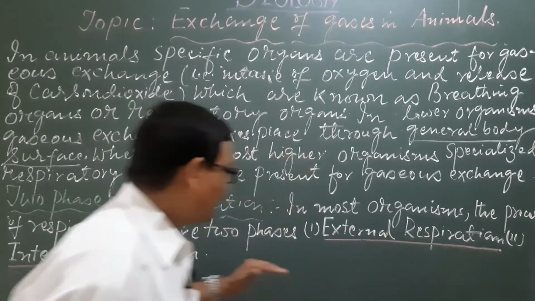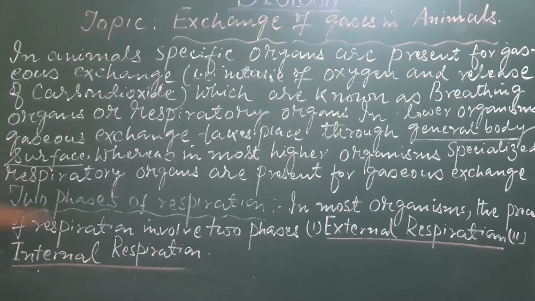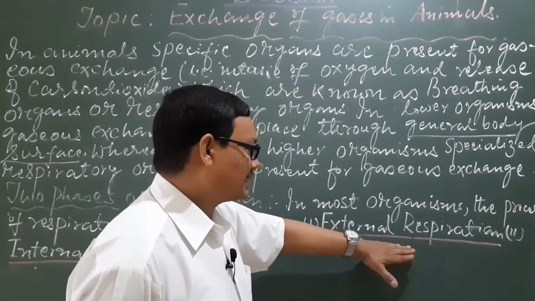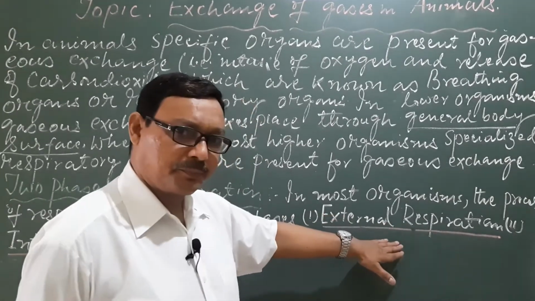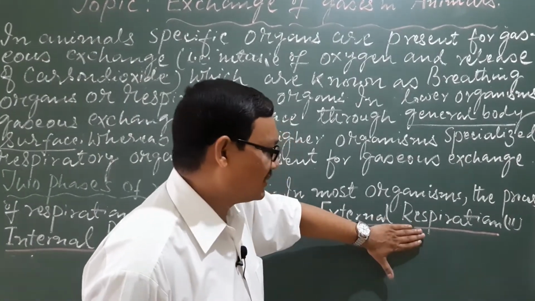And the second phase is internal respiration. The first phase is the simple process of breathing, and it is a physical process. There is no energy release.